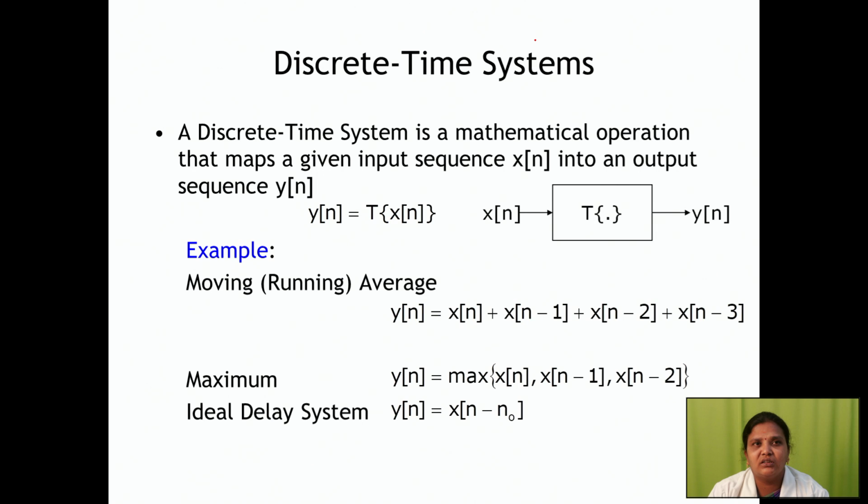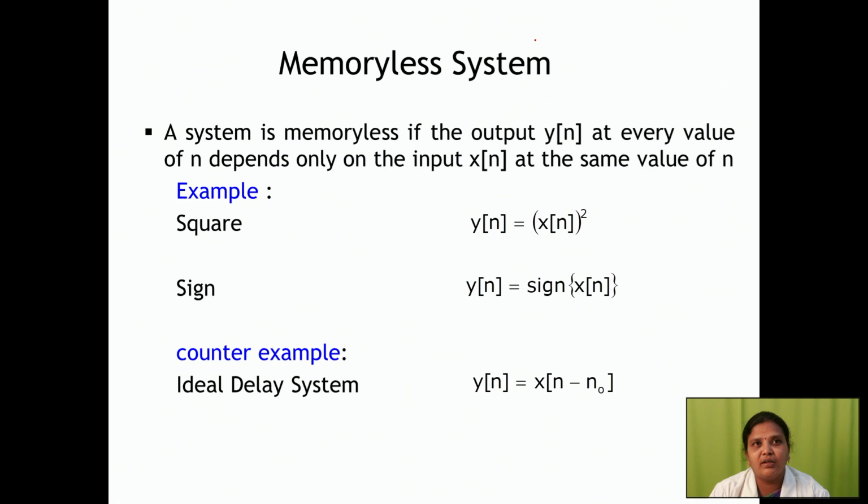Discrete, as I said earlier, discrete time we used to represent with n. So here we are going to see the classification of systems in terms of discrete. First we will see memoryless systems. Memoryless system means what? That is your static system. As I said earlier, it has to depend on present values only. So y of n equal to x of n squared, this is your memoryless system.